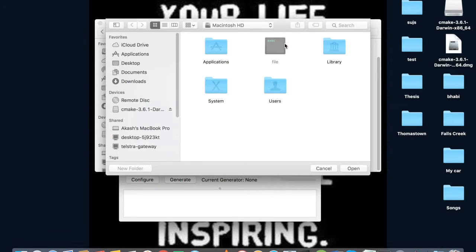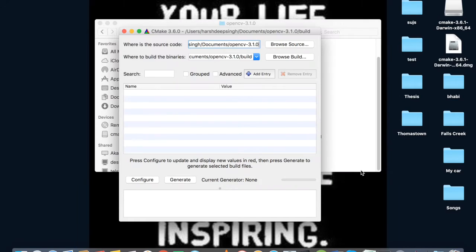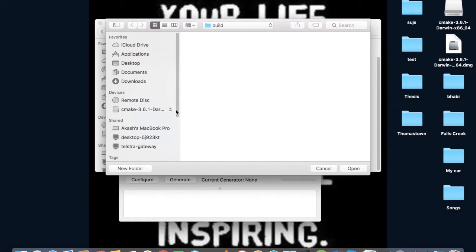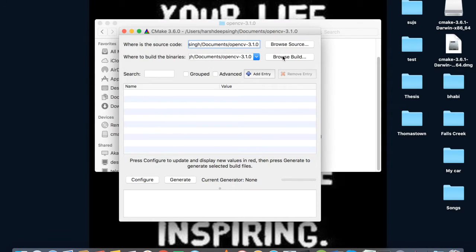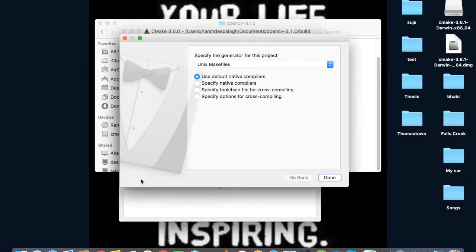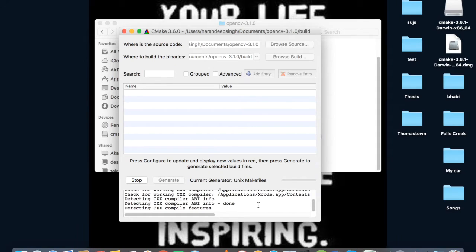And we'll click configure. This is Unix Makefiles, which is the native one, like we usually try to make things with Unix Makefiles. So you can click done, and it will start configuring now.